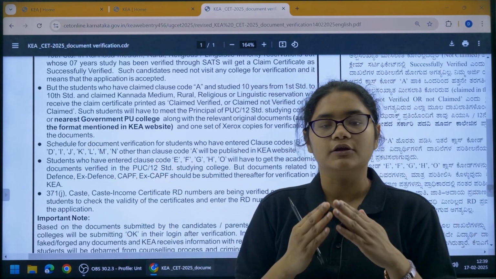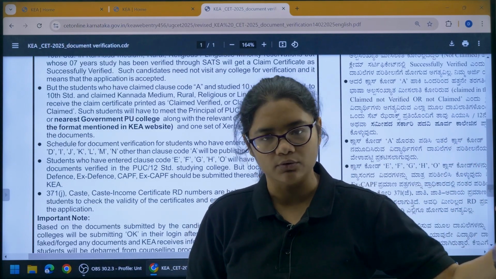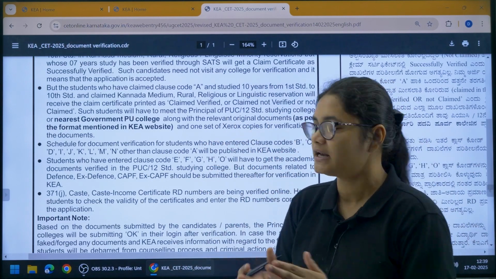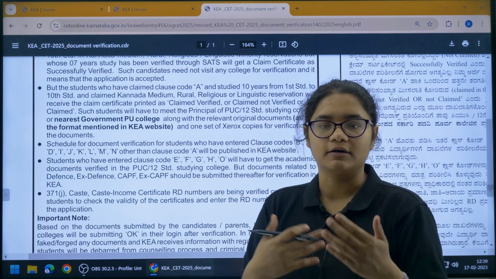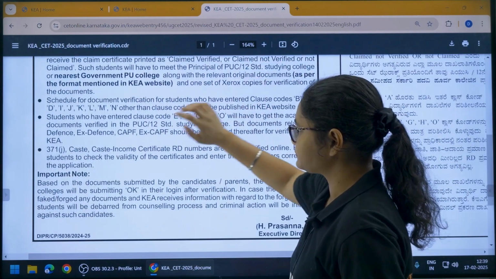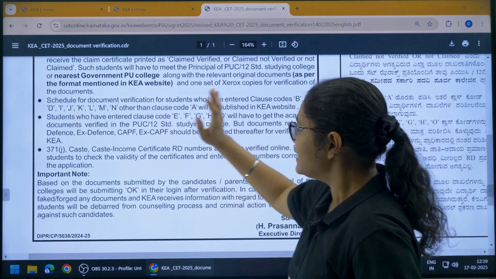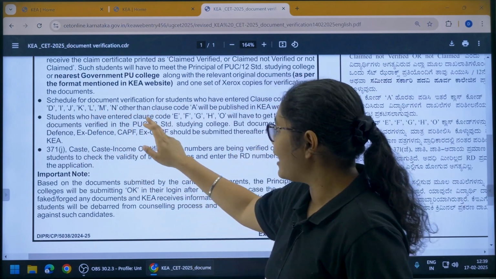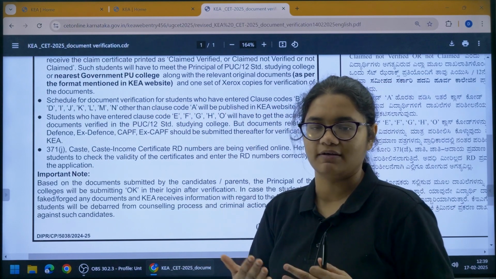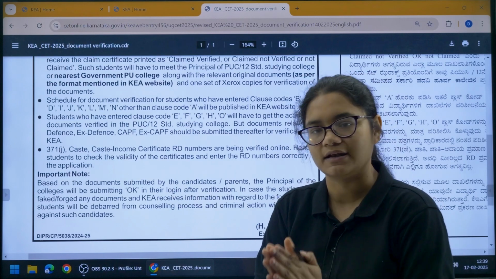So you have to visit your own second PUC college, or if not you can go to any nearby government PU college where you give all the documents and one set of Xerox copies for verification, and once that is done your claim certificate will be successfully verified. Now coming to other clauses. The schedule for document verification for students who have entered clause B, C, D, I, J, K, L, M, N, other than clause code A, will be published on the KEA website. So for them the document verification dates will be published. You can bring your documents at that point of time and they will be verified.